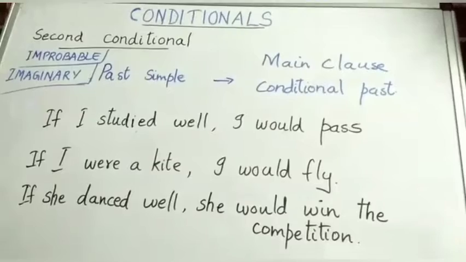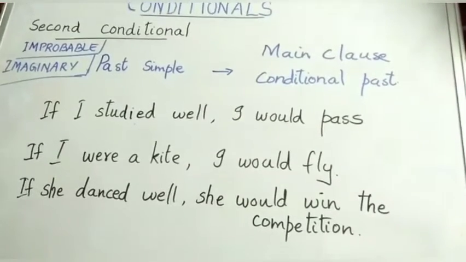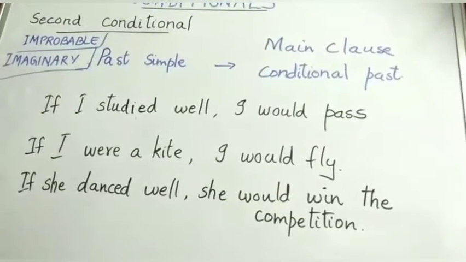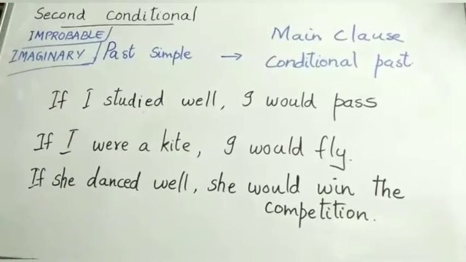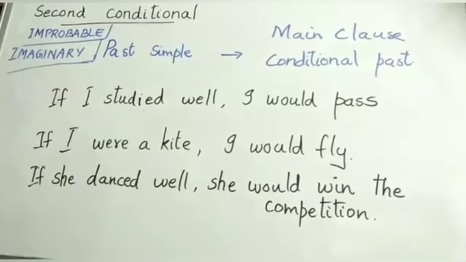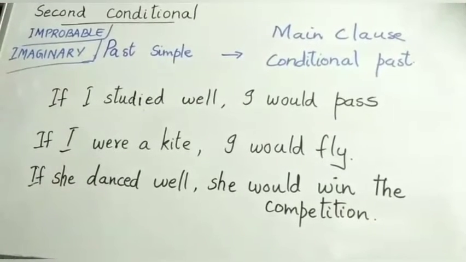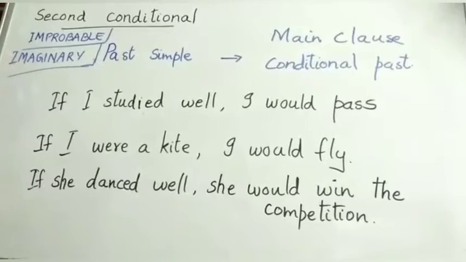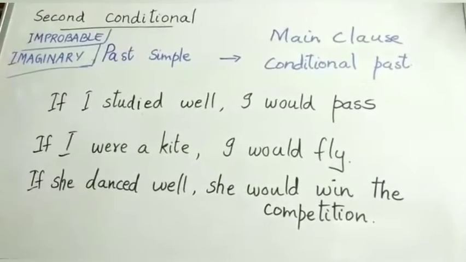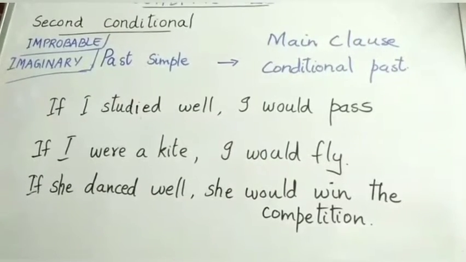Moving on to the second conditional, that is improbable or imaginary, because it is past or it may be imaginary. So the first half, that is the condition, will be past simple and the main clause will be conditional past. See the example: if I studied well I would pass. Past is past, that I did not study well so I did not pass. See the next one: if I were a kite I would fly. So this is imaginary. I am not going to become a kite, I will not fly.